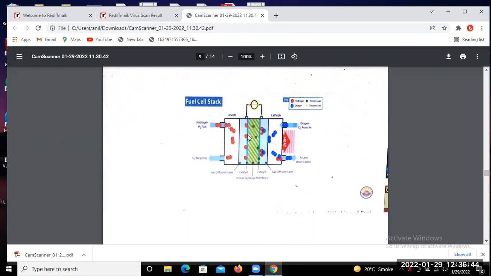The electrons flow from this to this, and the chemical reaction makes oxygen plus hydrogen ions and electrons, and this is your path of water and some heat release. So this is all about the standard notation of the chemical reactions at the anode and cathode of the fuel cell.